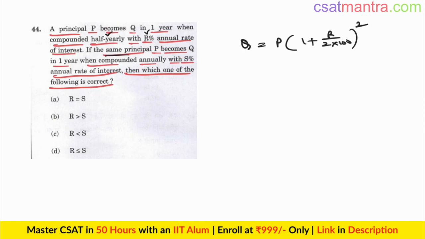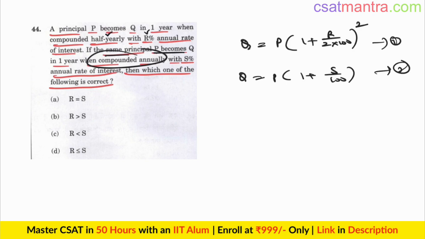If the same principal P becomes Q in 1 year when compounded annually with S% annual rate of interest, so S by 100. Now let's equate both of these because Q is same. P into 1 plus R by 200 whole square is equal to P into 1 plus S by 100.